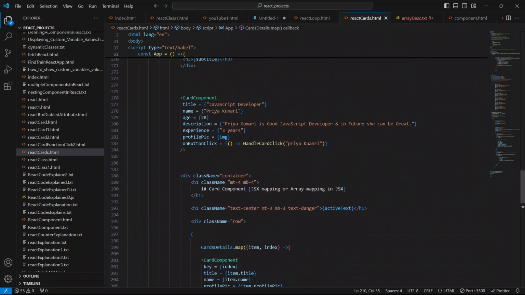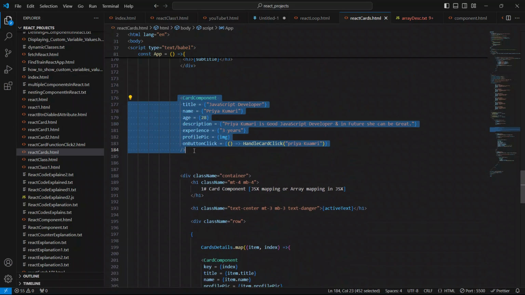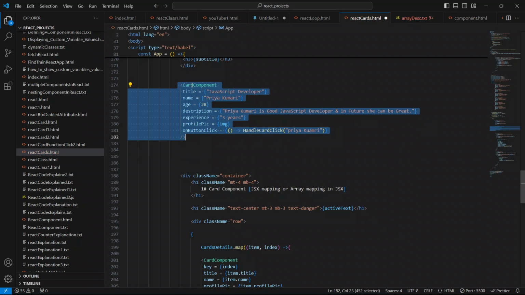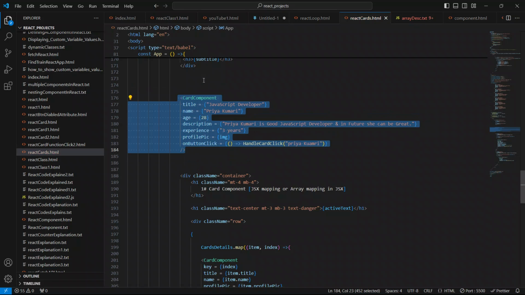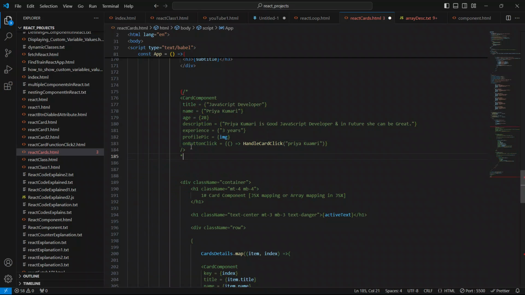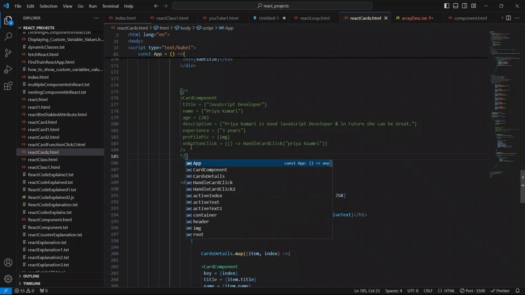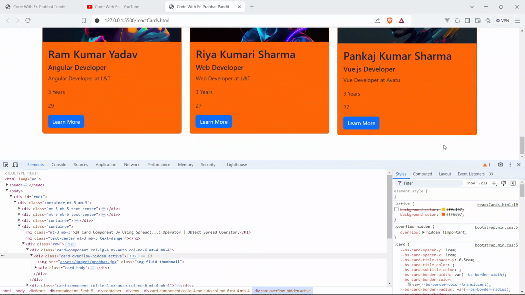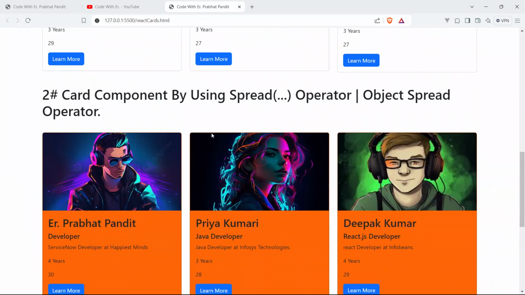Let me just comment out this card first, or we can comment things in React like this. Okay, so we have to say it like this to comment the code in React. Sorry. Okay, so now save your code, go to the browser, and now we can see the active is applied.